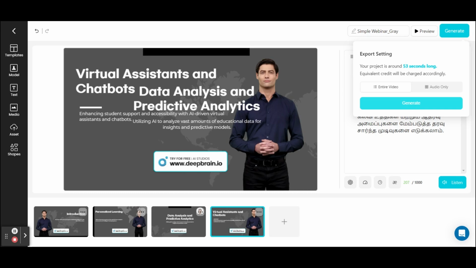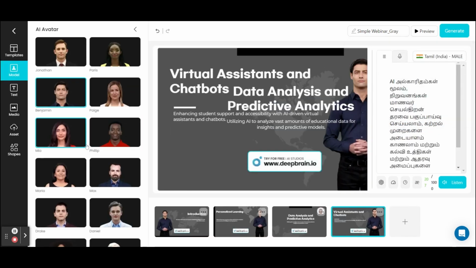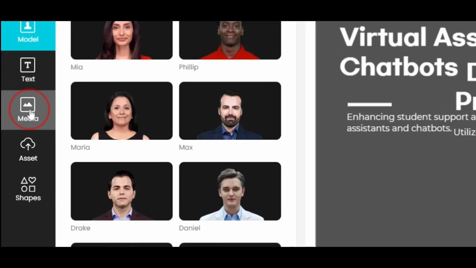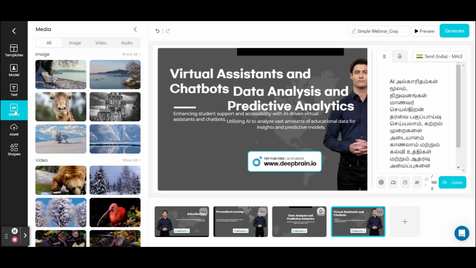You can download the video in your project section, and you can also select the templates and the AI model. You can select the models from this model avatar list, and you can select the text. You can insert some media, videos, and images beyond this AI generated script and images. You can also upload videos and pictures regarding your script, and you can insert some shapes. So these are the features available in this interface. You can make the best use of all these features for preparing this e-content video.